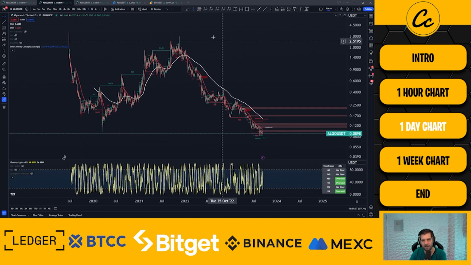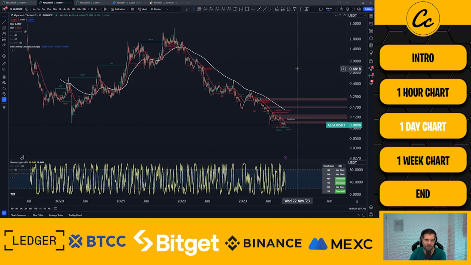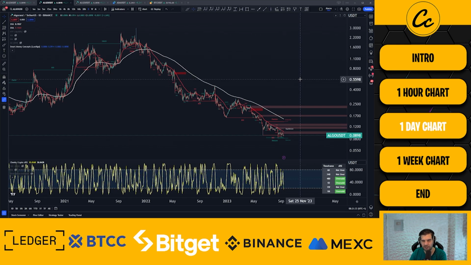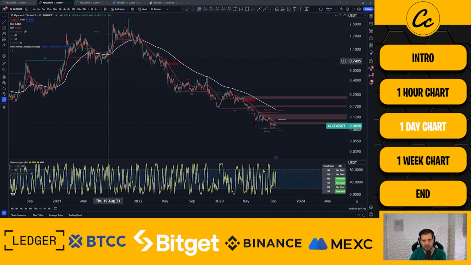Now, you can love Algorand, and you can look at it from a fundamental point of view. You can say the technology is great, it's fantastic, and I agree, I think it is, but from a technical standpoint, the price action is incredibly bearish. Okay, we are in a bearish structure that formed back in December of 2021, and we have not broken out of that on the daily time frame. Many other cryptocurrencies have in fact broken out of their bearish structures a couple of times, but Algorand has not.